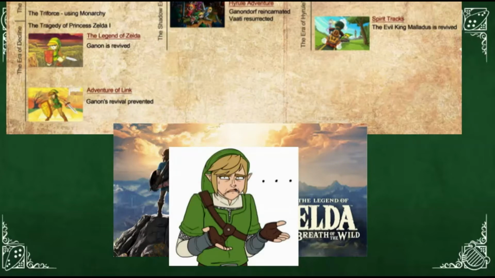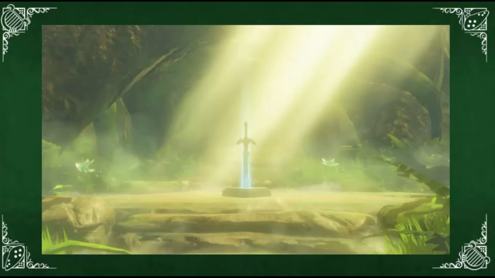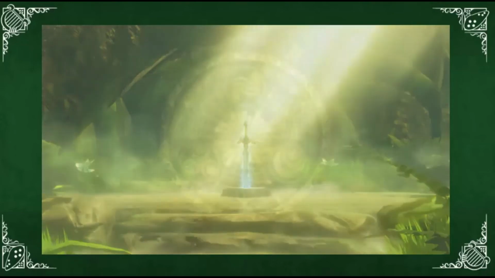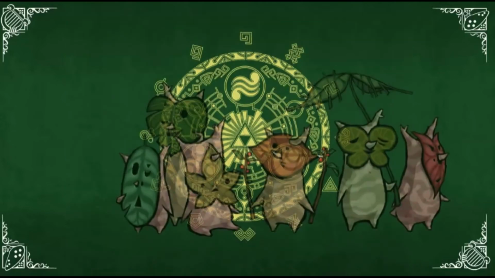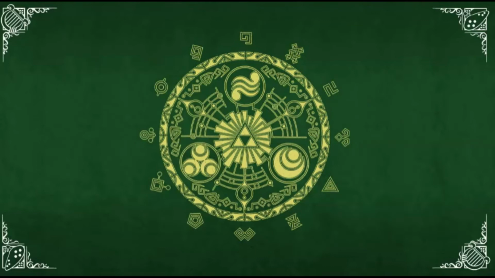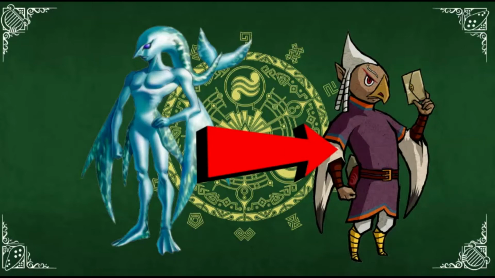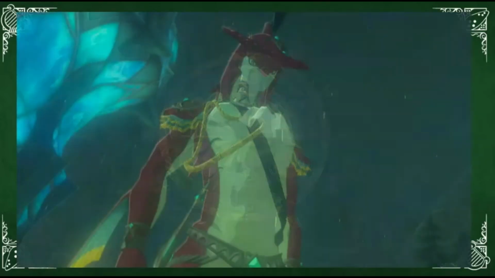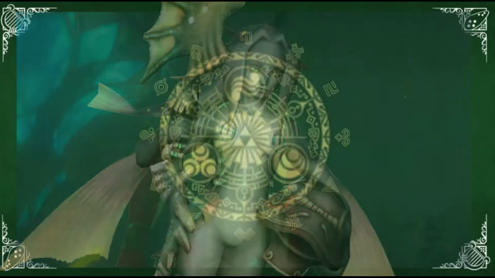Breath of the Wild references many things from these different timelines, which is really weird. The location of the Master Sword in Breath of the Wild is really similar to A Link to the Past, but the game also has Koroks and Rito, which only appear in Wind Waker. But there are also Zora, which don't appear in Wind Waker because the Rito are the evolved form of the Zoras. And the Zoras are very similar to the Zoras found in Twilight Princess, which is really weird.